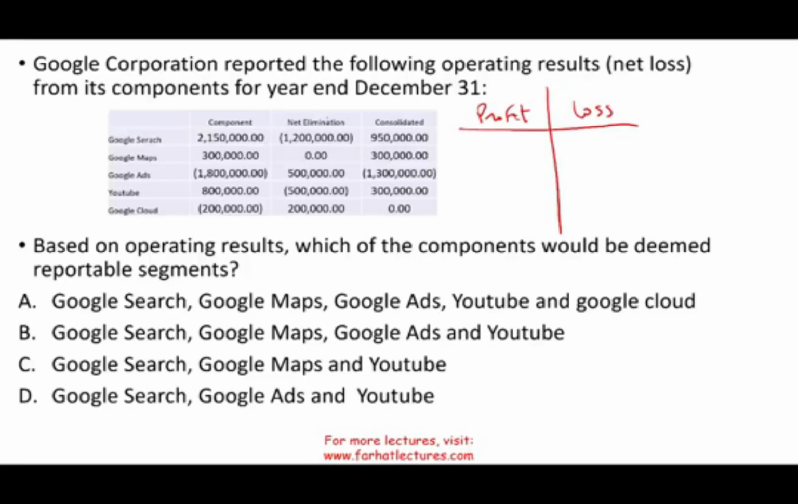And we don't use the consolidated amount, we use the component profit and loss. For the profit and loss, you would use the component. Remember this. They're trying to trick you here to add the elimination and the consolidation.